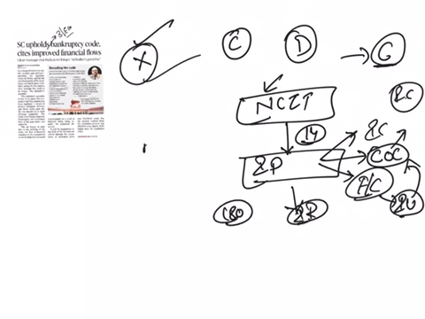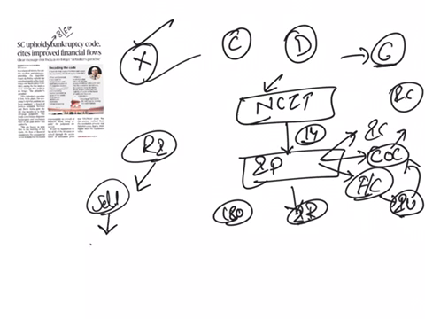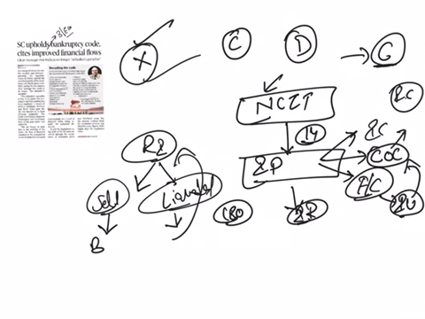What is meant by insolvency resolution? The committee of creditors will decide whether to sell this company, which has become insolvent, to some other buyer, or liquidate it. That means selling off the assets of the company under auction and taking their payments back. It will take 180 days to decide which of these to do.